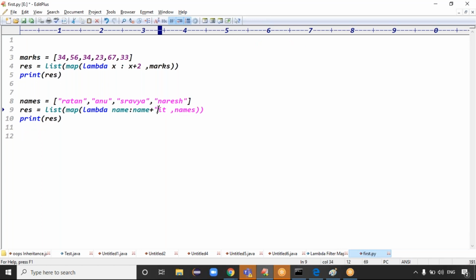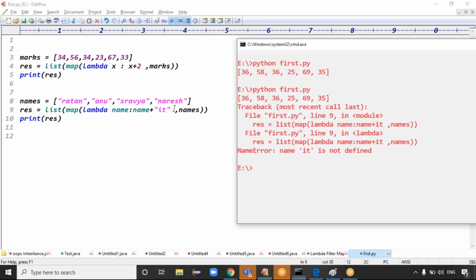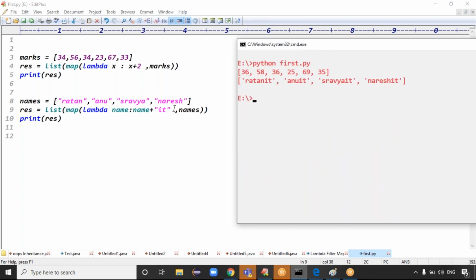Yeah, name plus id means what? Id is a string format, right? Exactly, because name is a string, guys. So name plus id, what happened here? We got the output like Ratan it, Anu it, Shravya it, Naresh it. Guys, I hope you got the clarity about the mapper.